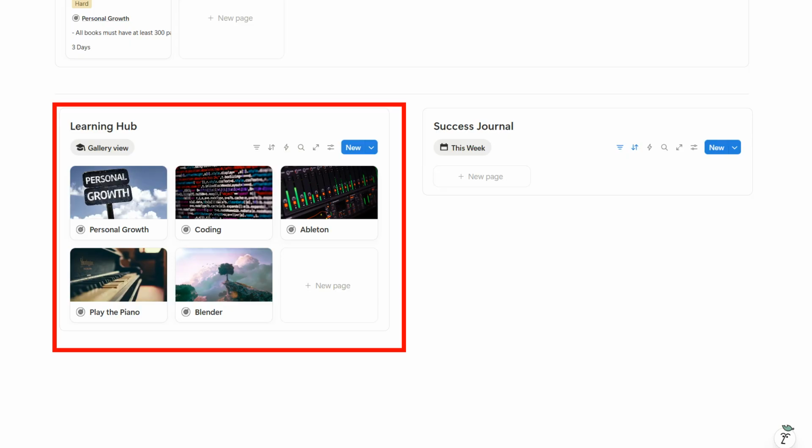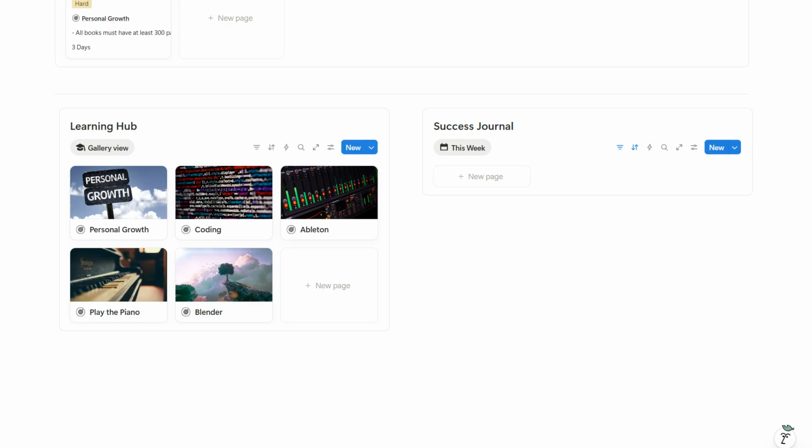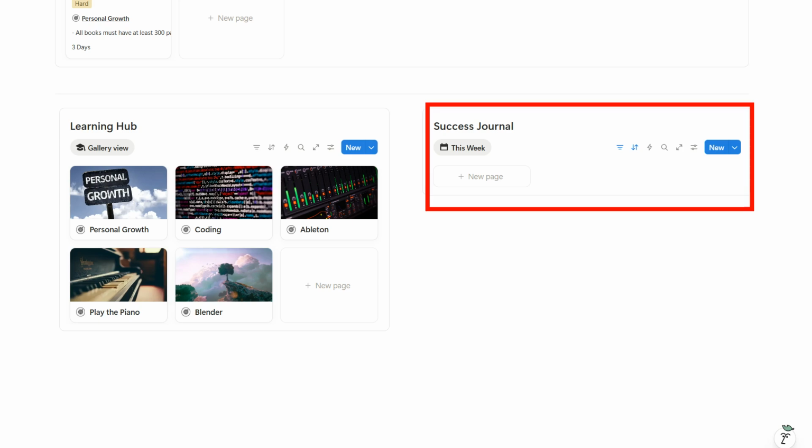The Learning Hub helps you track the skills you want to develop. You can define specific skills, organize learning resources, and track your progress over time. This allows you to build a structured system for acquiring new knowledge and improving your abilities. The Success Journal is a place to document your achievements and positive moments. Here you can record milestones, breakthroughs, and personal wins.